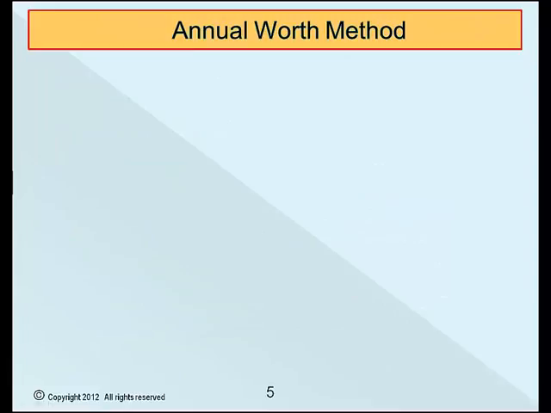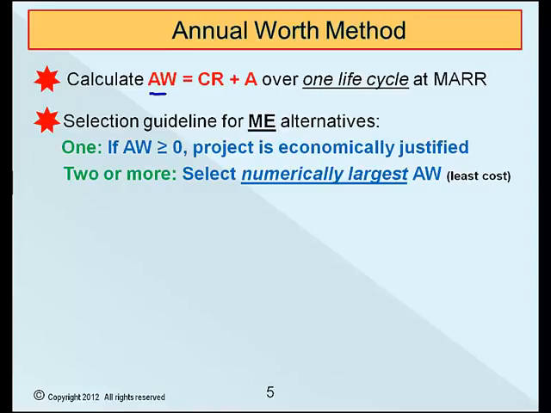Now that we understand and can calculate capital recovery, let's add the annual cost, which is the AOC, or the maintenance and operation, that is M&O, cost. The result is AW equal to capital recovery plus this A amount, determined over one life cycle at the MARR. For the economic decision, use the guidelines shown here. For one project, when the AW is greater than or equal to 0, the project is justified. If there are two or more mutually exclusive alternatives, the alternative with the numerically largest AW value is the one selected.